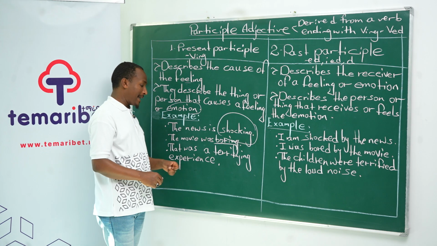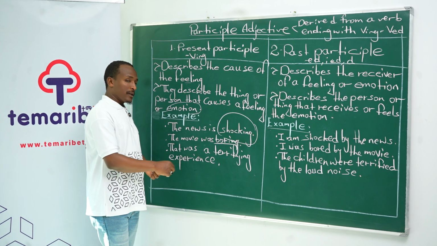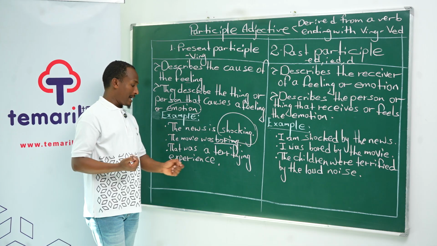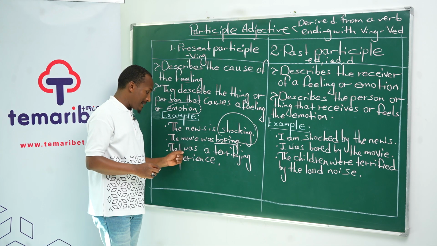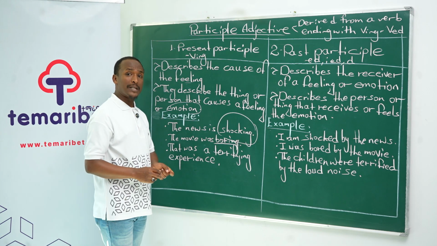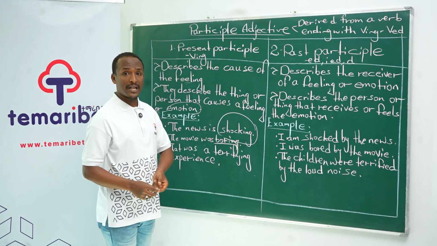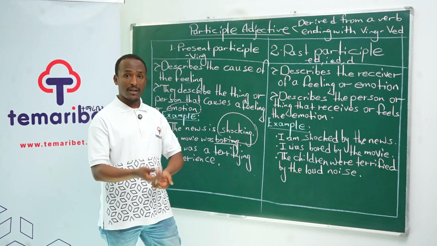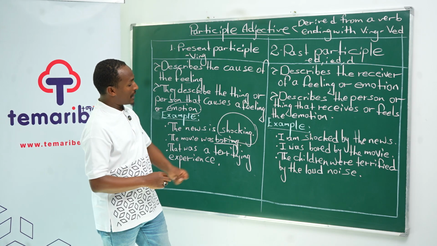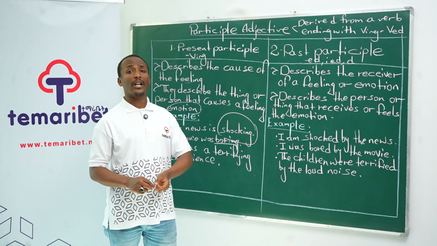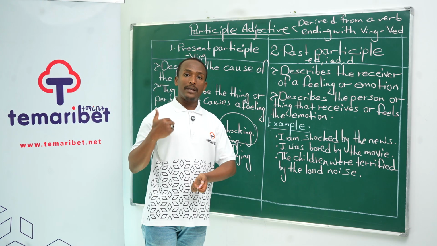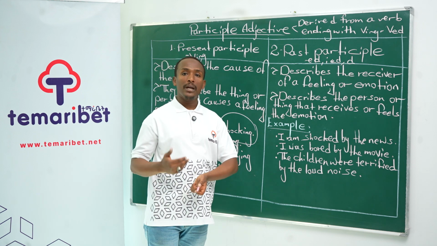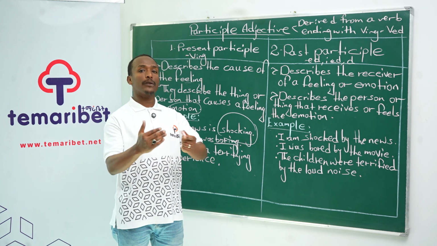That was a terrifying experience. Now, some people experience a kind of fear or terror, so this action causes terror on the other person. So present participle adjectives are causes of the emotion, okay? Maybe interesting book, interesting story, boring story, and others. These are the causes of the feeling, okay?